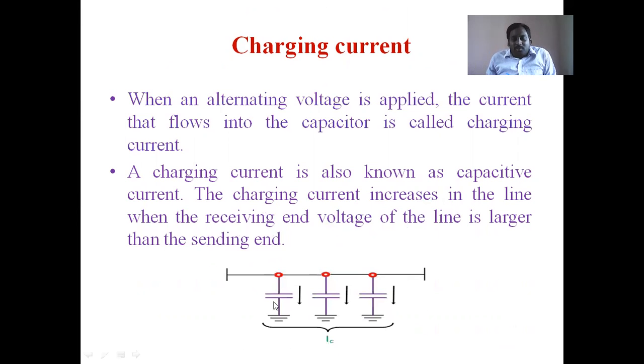So like this, the capacitors are connected. The current flows in the capacitor direction like this. Here the inductor is connected, so a closed path always exists. This is the capacitor current. Again, it flows like this. When the current flows in this closed loop, the inductor gets charged. Inductor gets charged means self-induced EMF is there. That's why the receiving end voltage rises. That is the problem with this charging current.